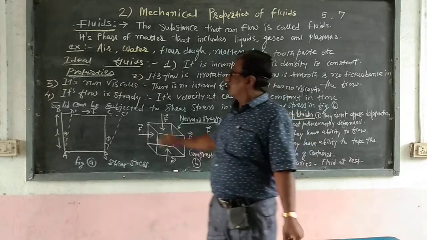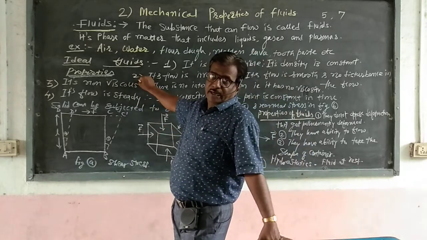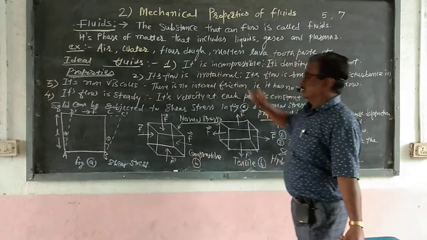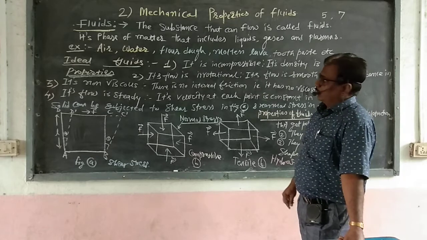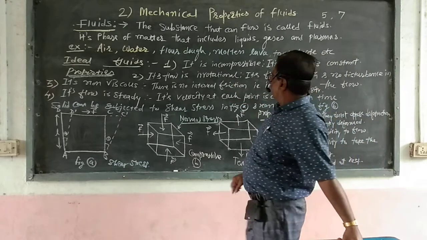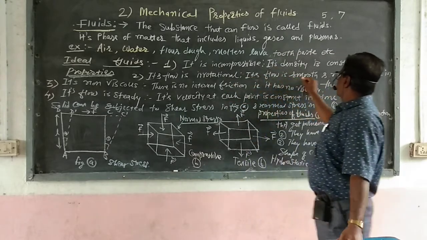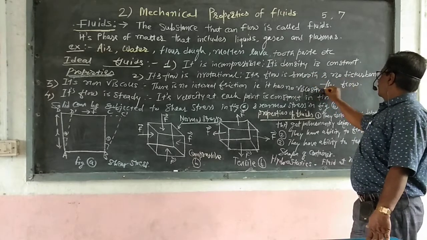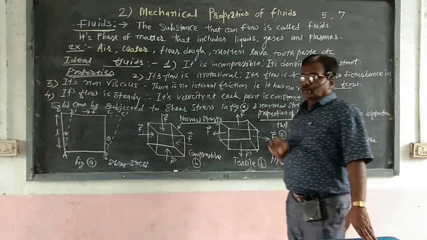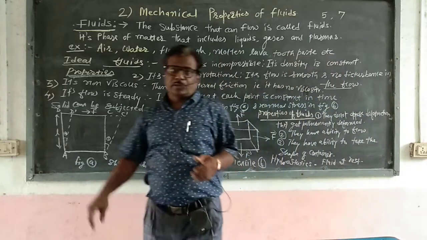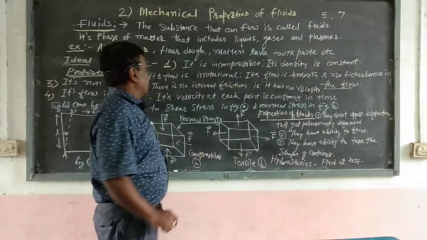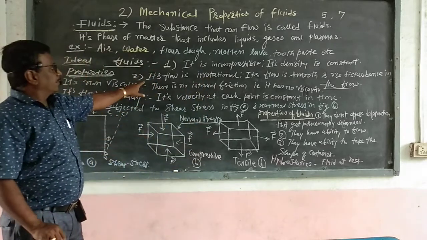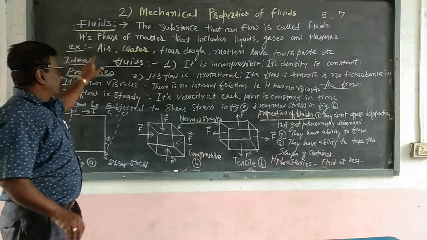Now we see its second property. The second property of an ideal fluid is that its flow is irrotational. That means its flow is smooth and there is no disturbance in the flow. That type of flow is called irrotational flow. So that is the second property of an ideal fluid.